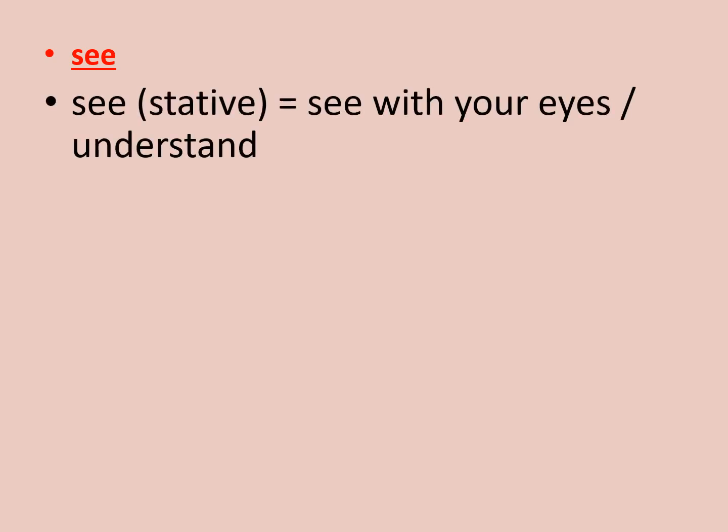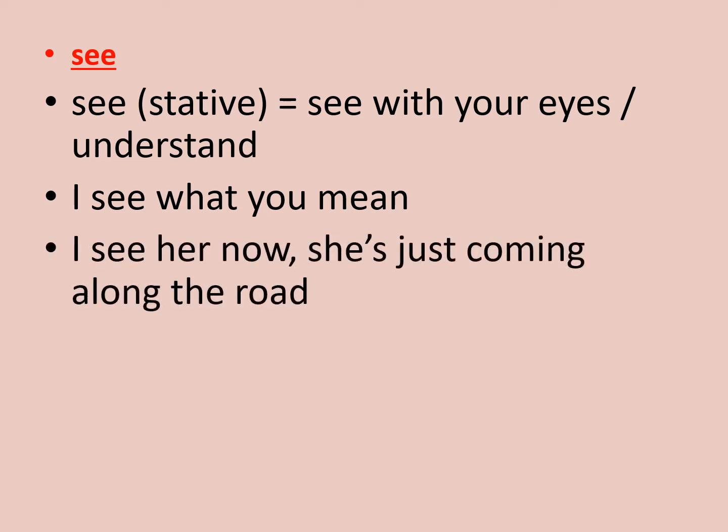What about the verb see? See as a stative verb means to see with your eyes or to understand. When you give me examples or an explanation for something, I can tell you, yes, I see, meaning I understand. Or I can say, I see with my eyes. I see what you mean, I mean that I understand. So I use it in the present simple to describe a state. I see her now, she's just coming along the road, so I see her with my eyes.